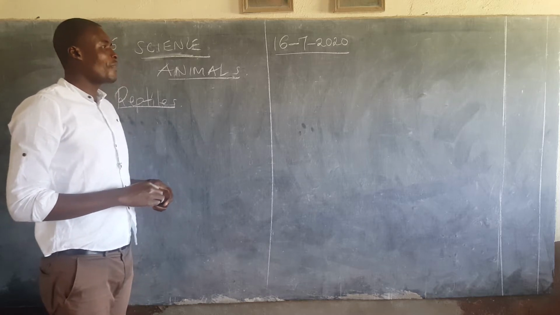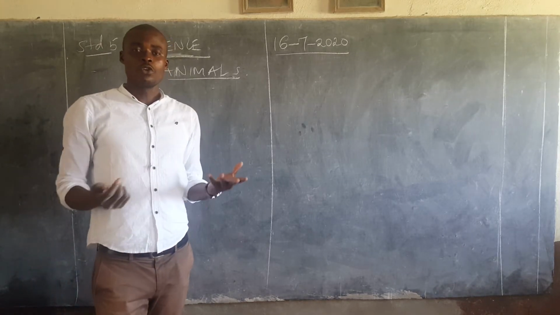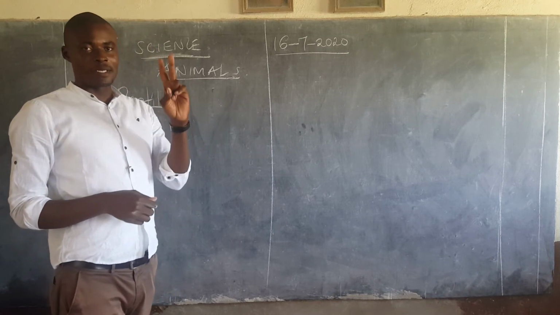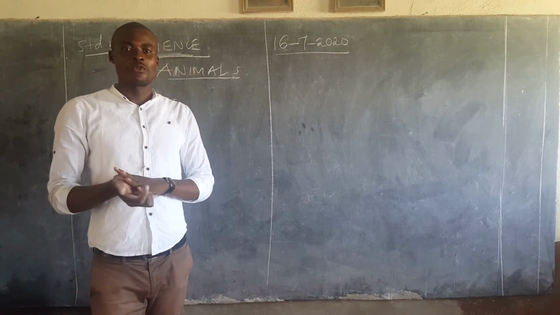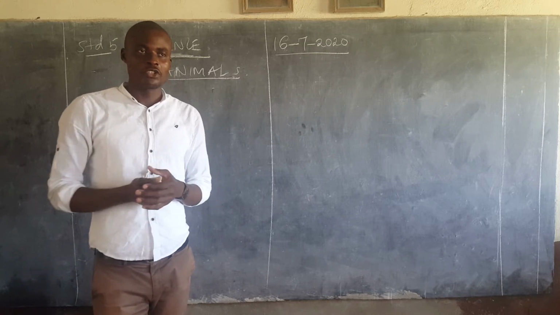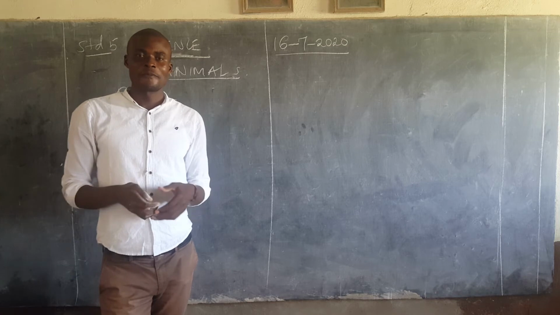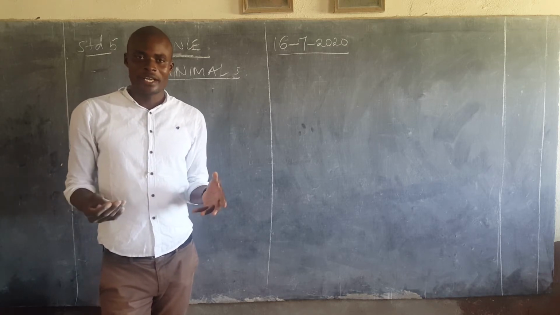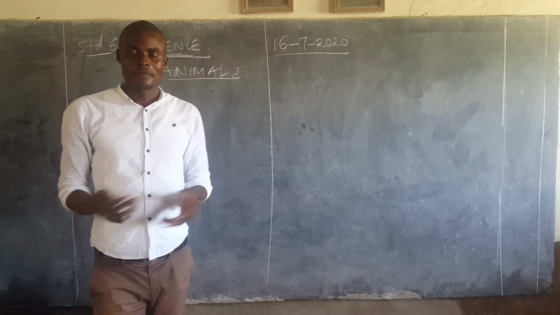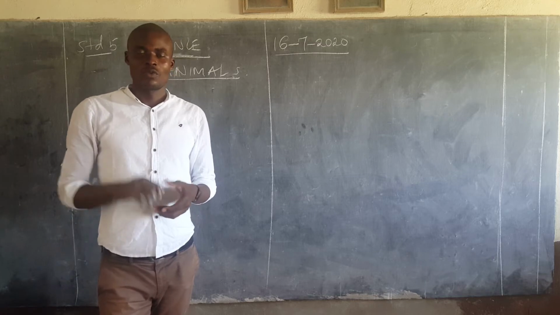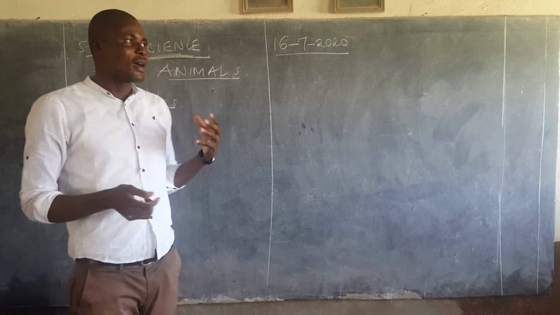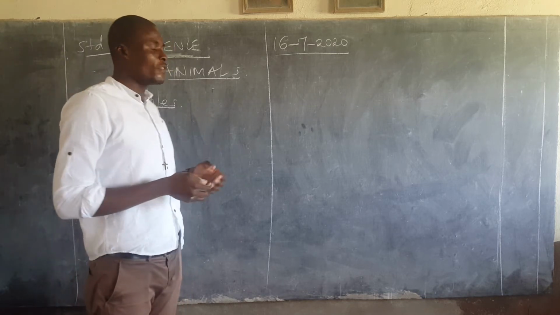As you can remember, in our last lesson we looked categorically at the animals, and we said that animals are divided into two parts. If you can remember, we have vertebrates and then we have invertebrates. Under vertebrates, we mentioned the meaning of vertebrates. We said that these are animals that have backbones. And we went ahead to mention what a backbone is. We said that a backbone is the bones that are connected from the tail to the head of an animal. After that, we went ahead to mention categories of these vertebrates.